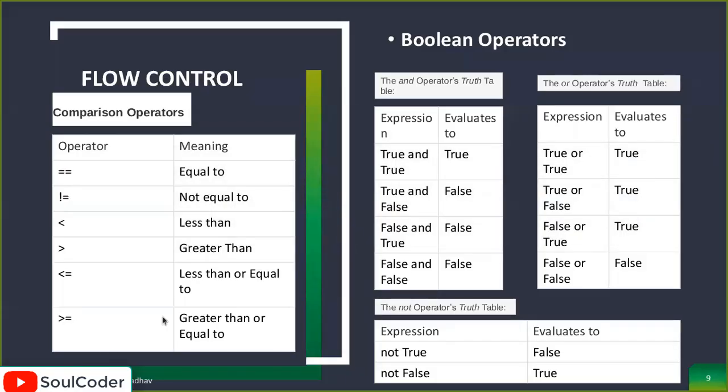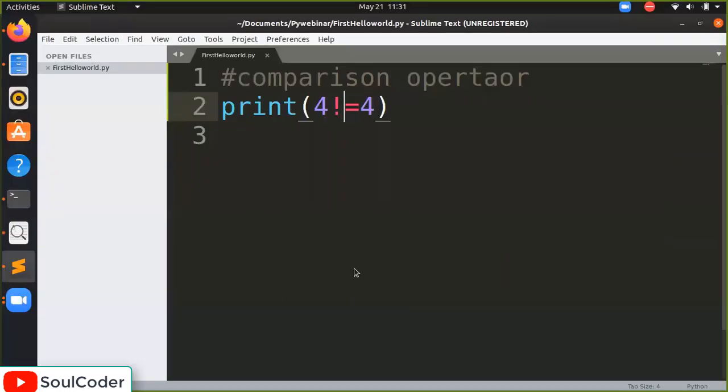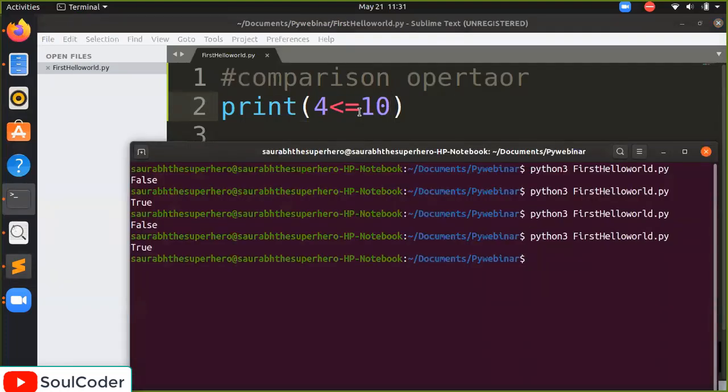Now you can see less than or equal to, and greater than or equal to, the same thing as we have done in college. For example, 4 is less than or equal to 10, so it is true.